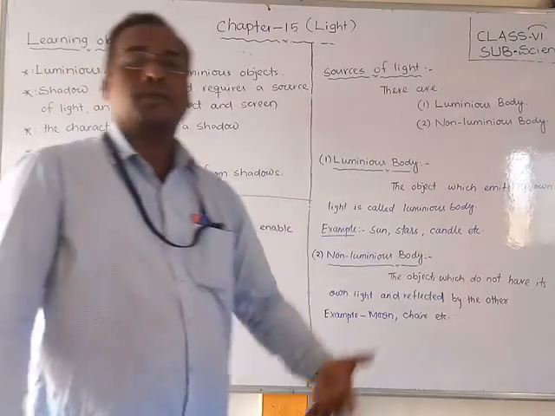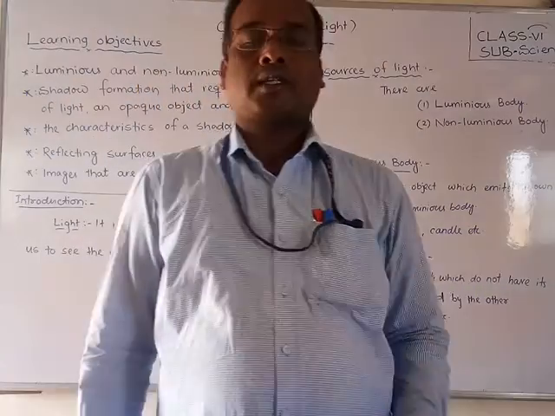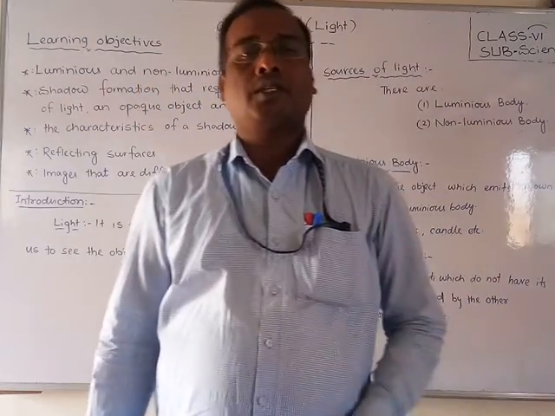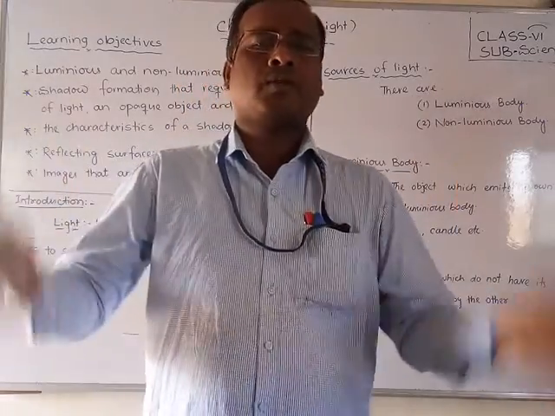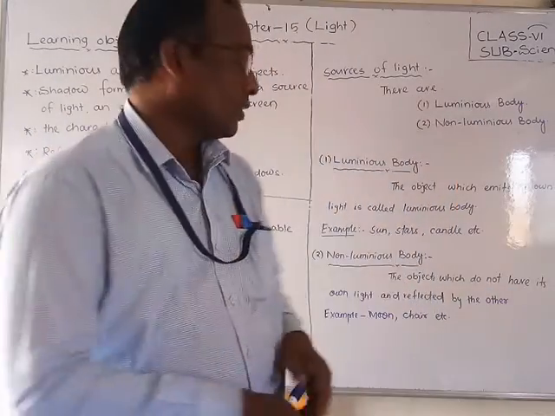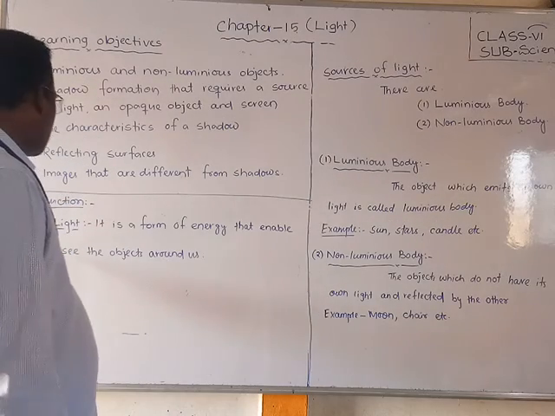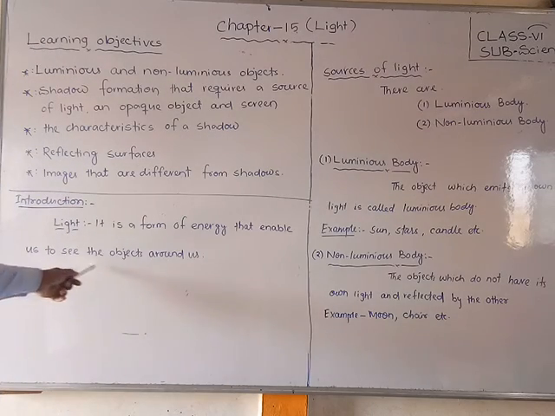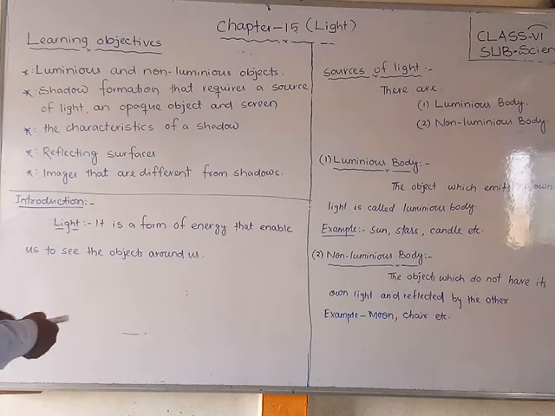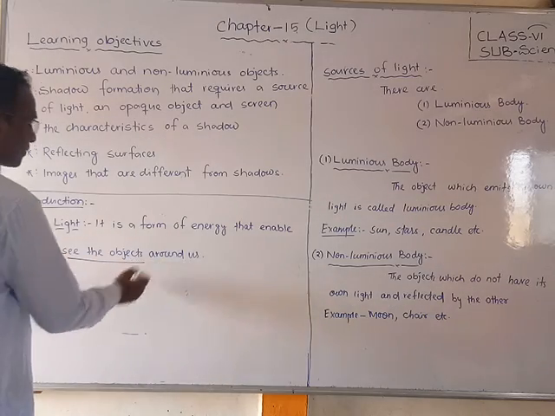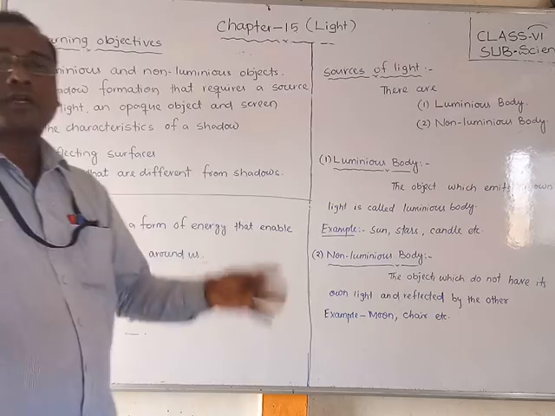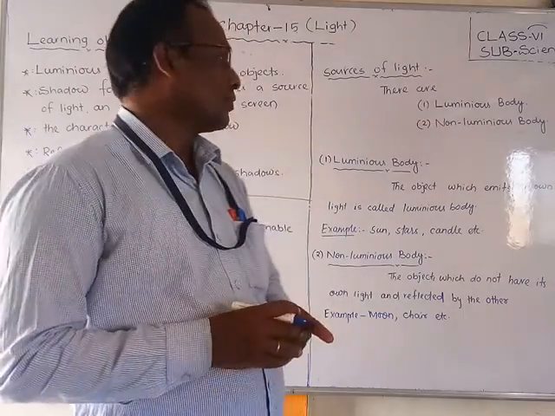There are different forms of energy: electrical energy, solar energy, light energy, sound energy, magnetic energy. So many types of energy there. But this light is also one of the forms of energy which enables us to see the objects around us. Okay, to see the objects.